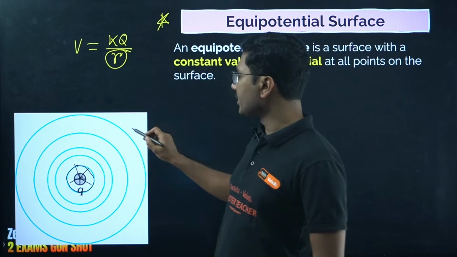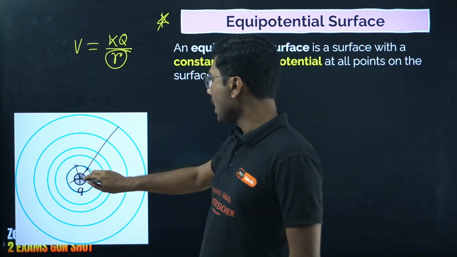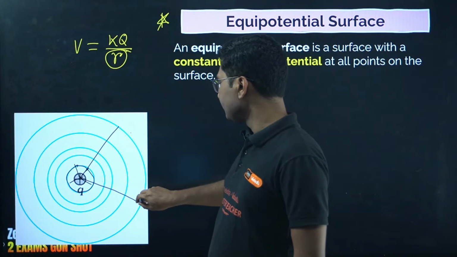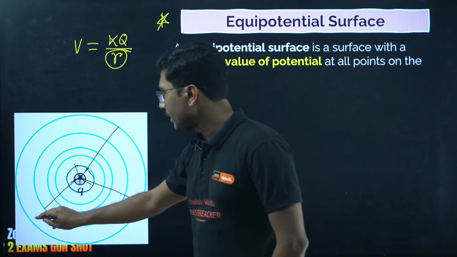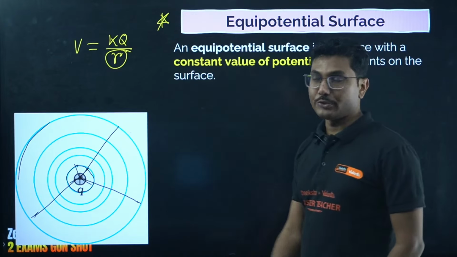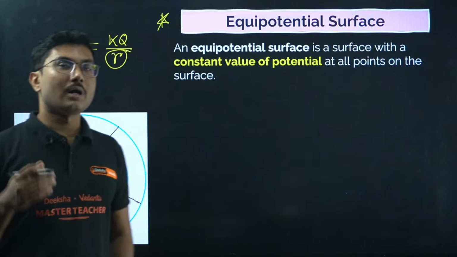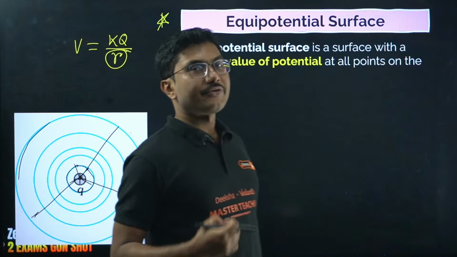Similarly, if you take a larger sphere, all points on this sphere are also at equal distance, so the potential on this larger surface will also be the same. So we say that the equipotential surfaces for a point charge are concentric spheres.